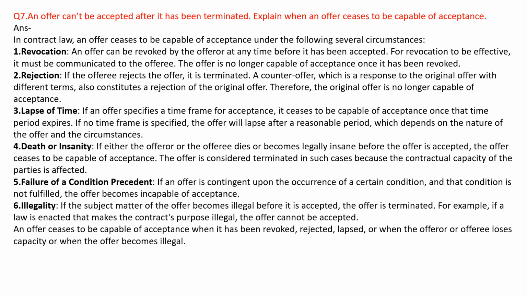Explain when an offer ceases to be capable of acceptance. Answer. In contract law, an offer ceases to be capable of acceptance under several circumstances. One is revocation. An offer can be revoked by the offerer at any time before it has been accepted. For revocation to be effective, it must be communicated to the offeree. The offer is no longer capable of acceptance once it has been revoked.